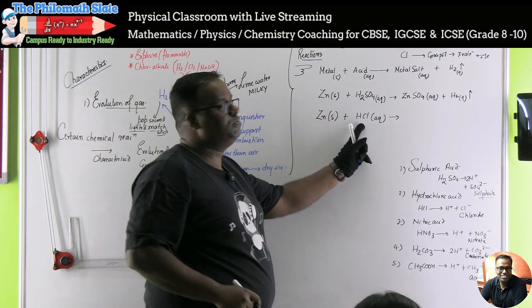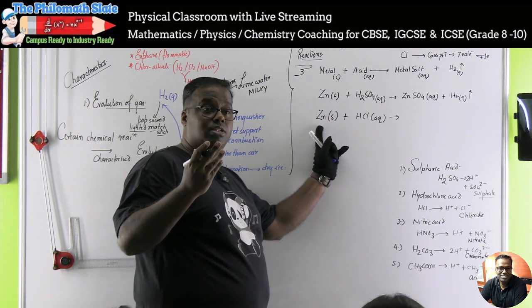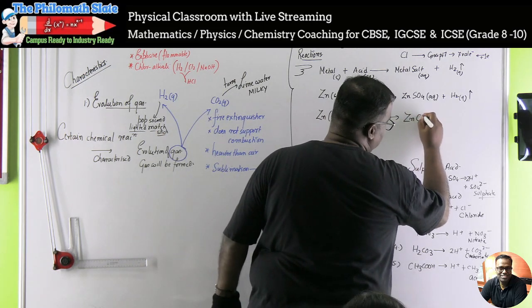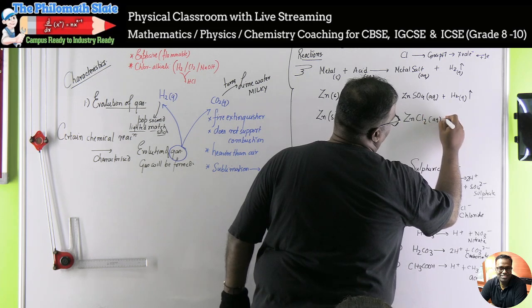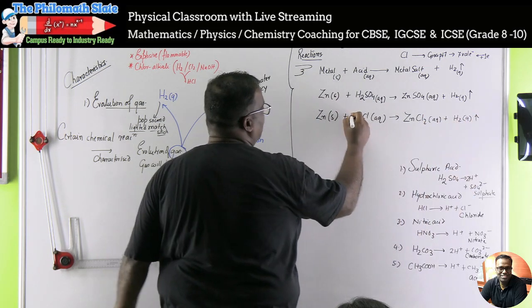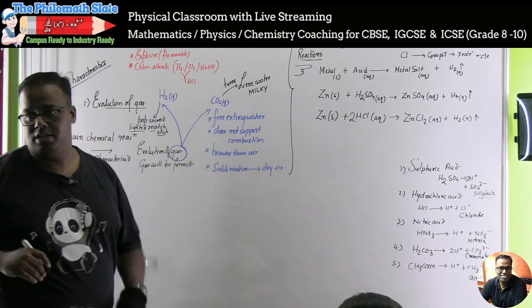Right? Chlorine forms Cl minus and this is Zn2 plus. तो बोलेगा हम तो दो शादी करेंगे. हाँ, दो शादी करो भाई. ZnCl2 aqueous and H2 as a gas. ठीक है. अब Cl2 and H2 done.